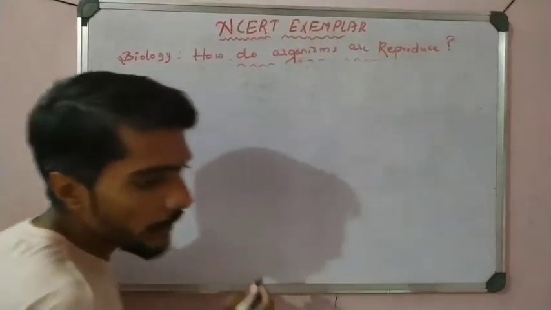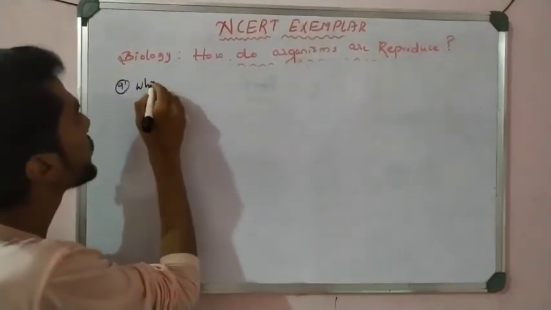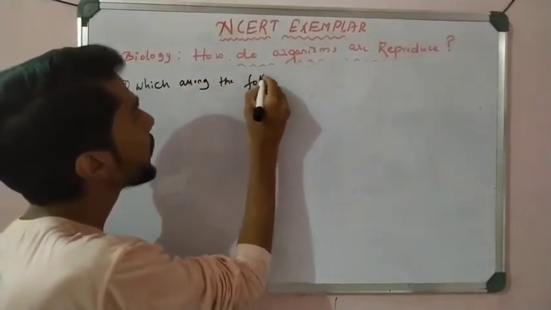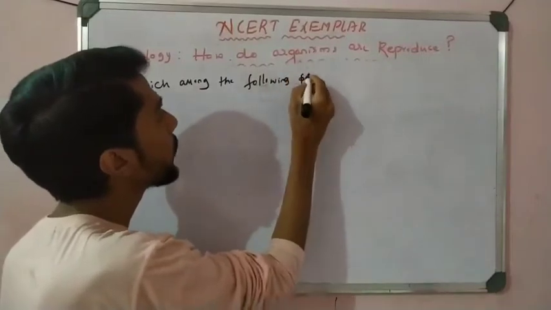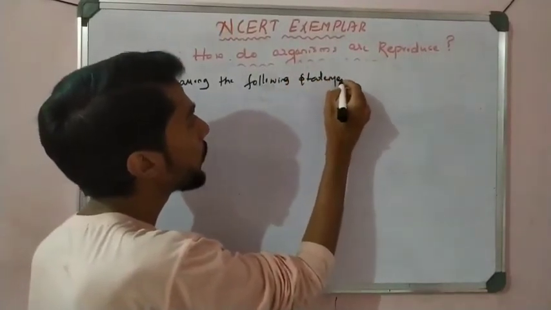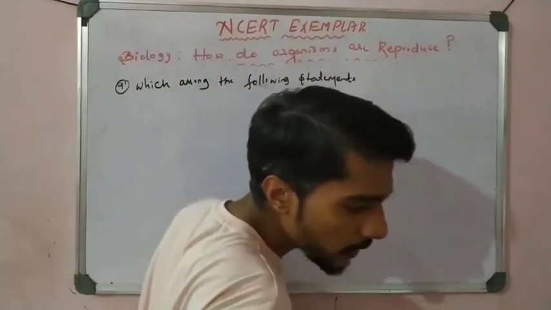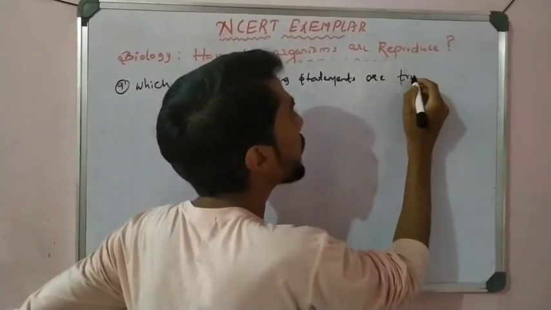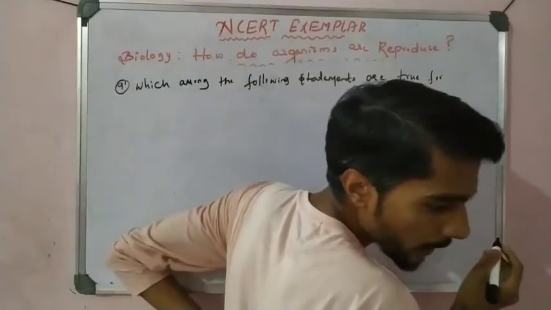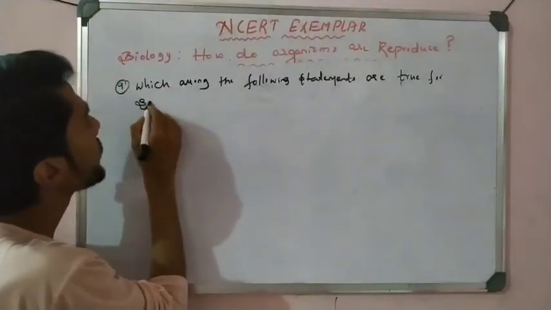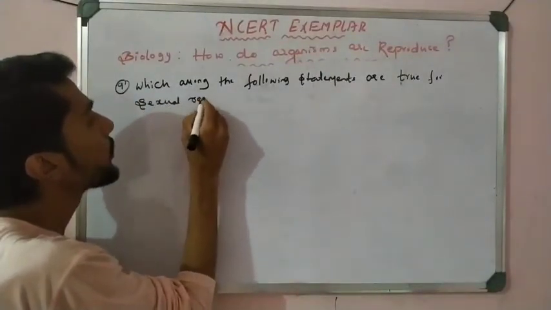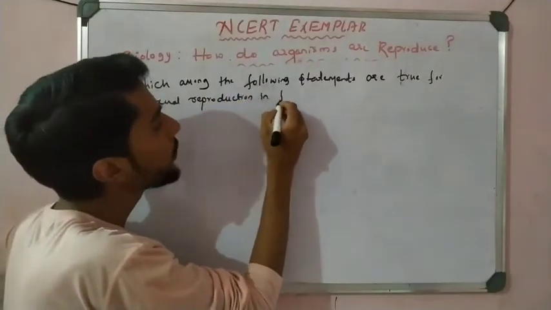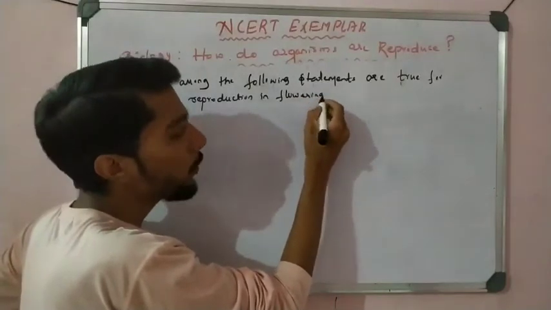Which among the following statements are true for sexual reproduction in flowering plants?